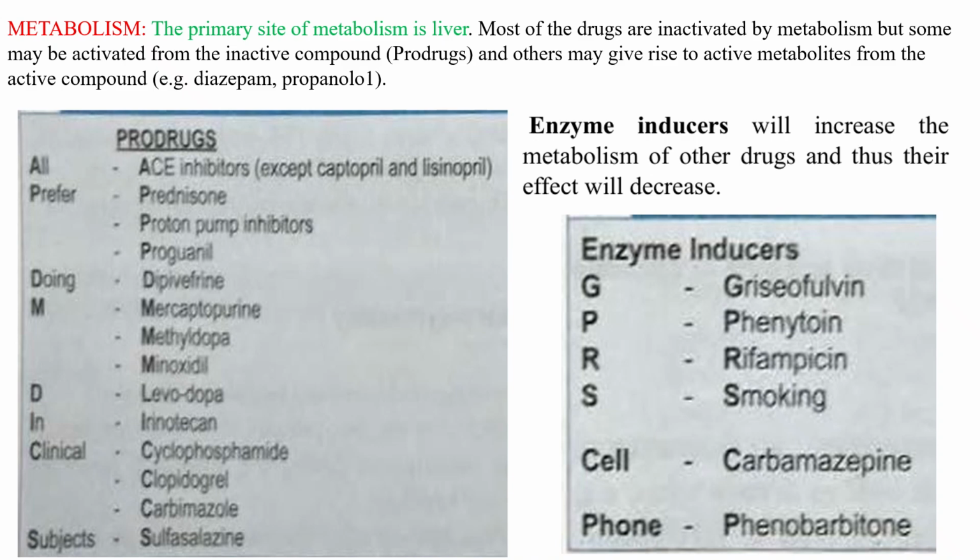Different products. Under metabolism, you have to remember two points: one is enzyme inhibition, another one is enzyme induction. Enzyme inducers increase the rate of metabolism.